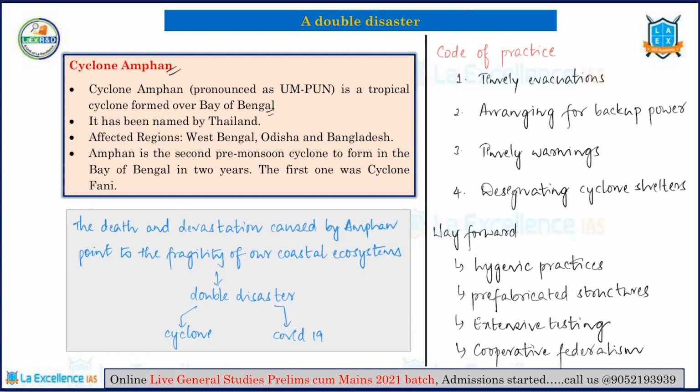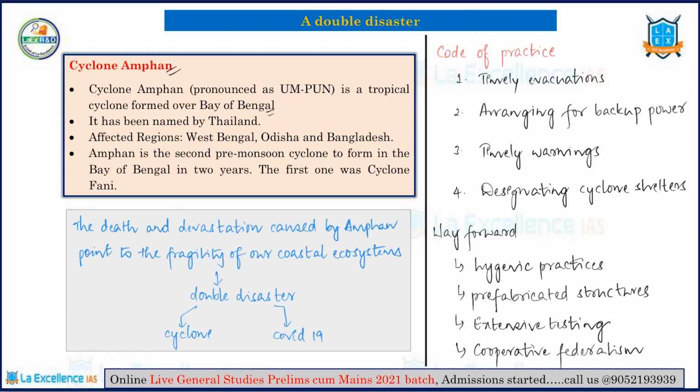So this particular state has to face the double disaster of COVID-19, increased impact of COVID-19 on one hand, and also the impact of Cyclone Amphan. In such a situation, both the center and the states have to come forward and put in team effort in order to solve this problem.